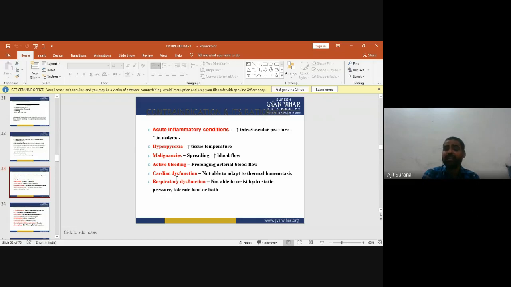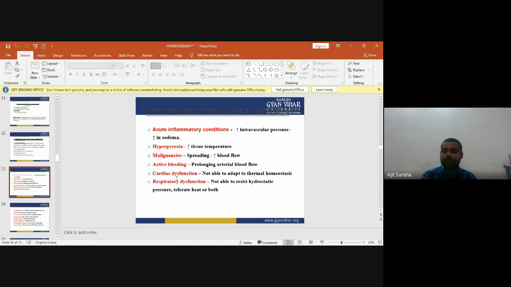Now, the contraindications and their rationales in hydrotherapy. Acute inflammatory conditions increase intravascular pressure, due to which edema increases. Second is hyperpyrexia, which increases tissue temperature. In malignancy, there is spreading because they increase blood flow.